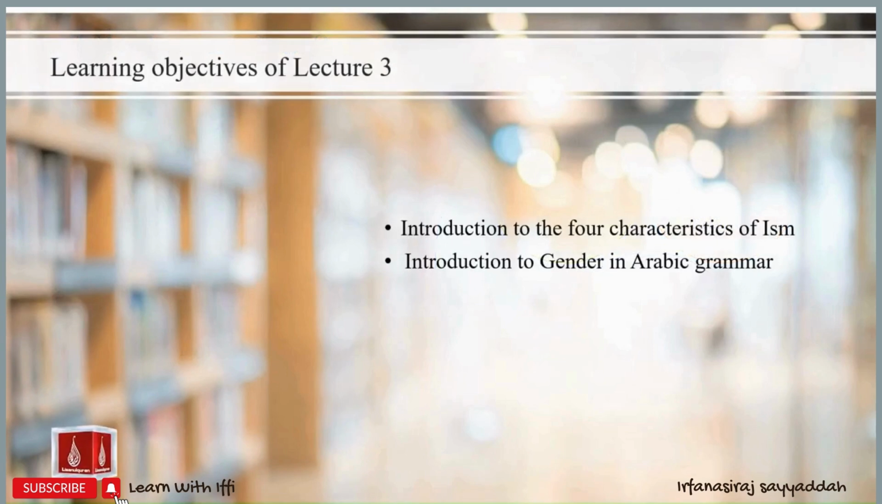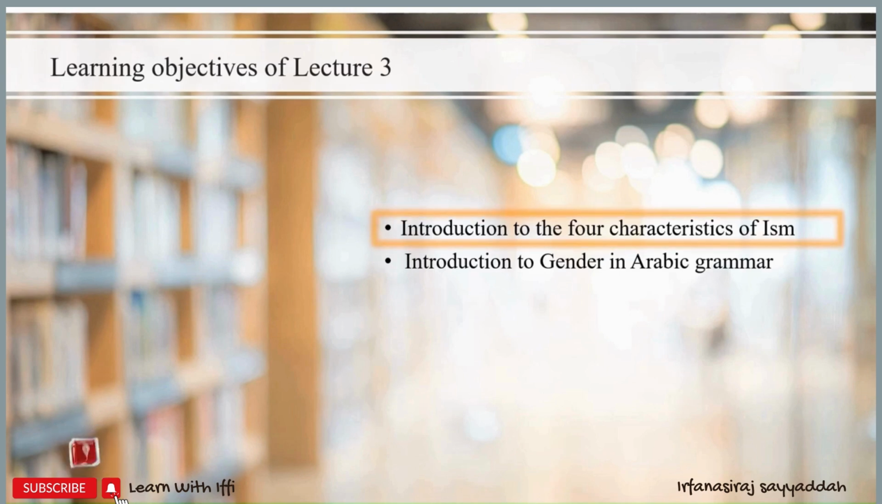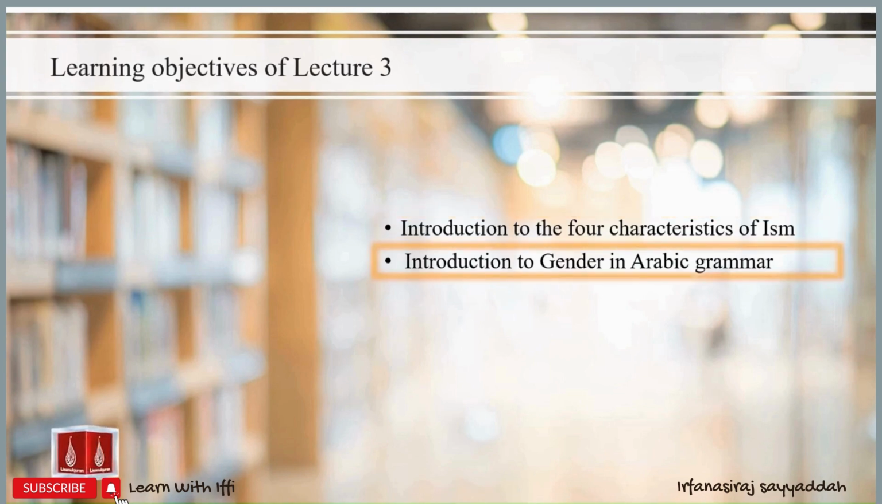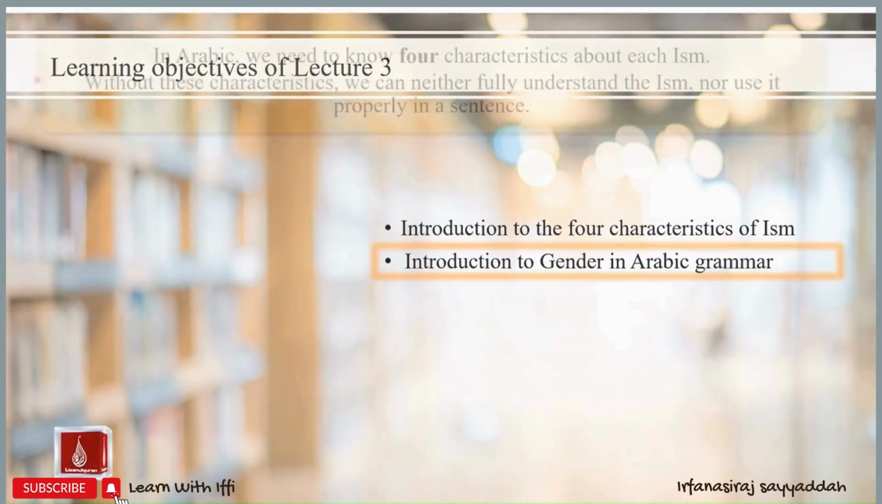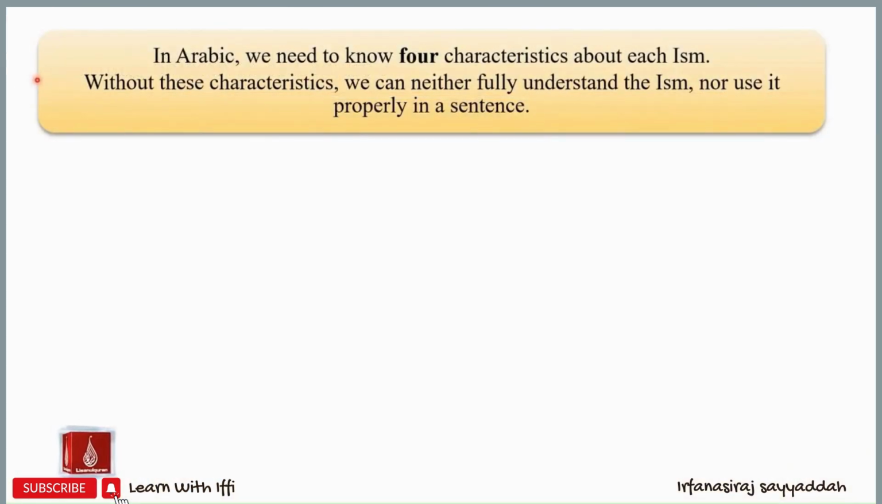In the third lecture, we will study ism in more detail. We will introduce the four characteristics of ism, and furthermore, we will introduce gender in Arabic grammar. We need to know four characteristics about each ism. Without these characteristics, we can neither fully understand the ism nor use it properly in a sentence.